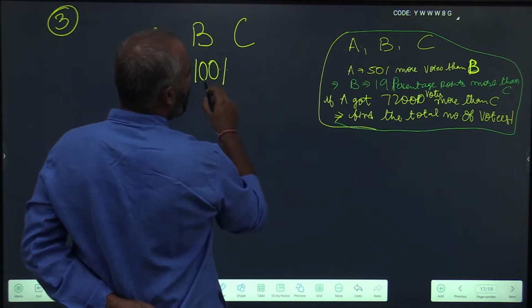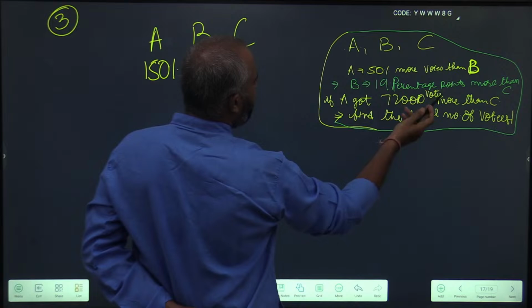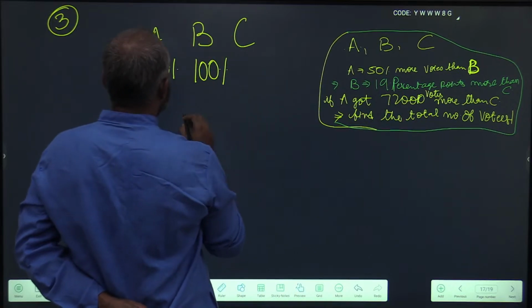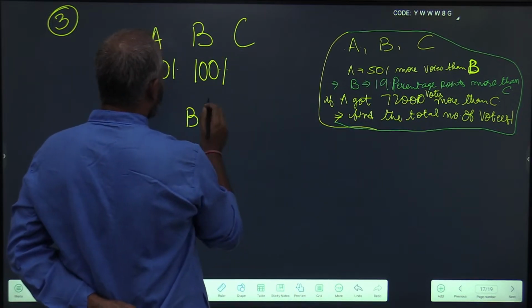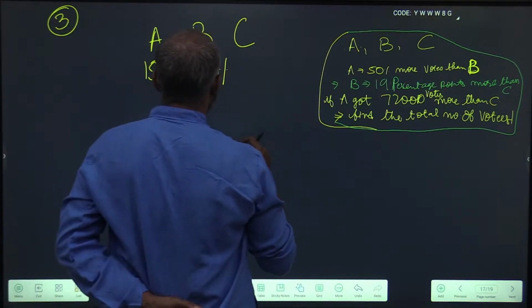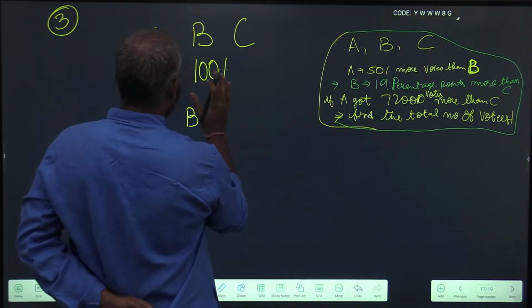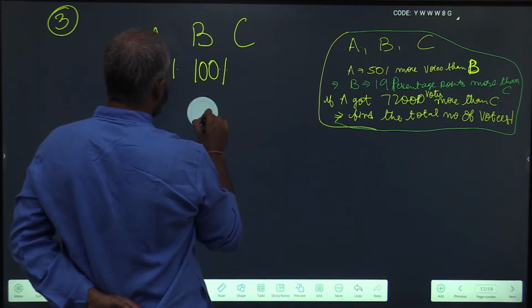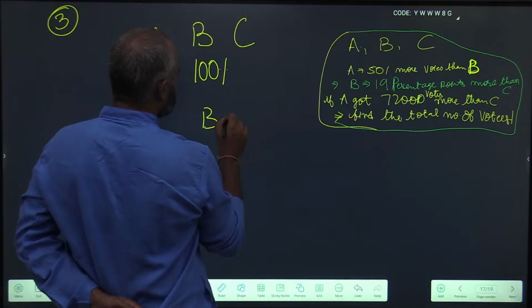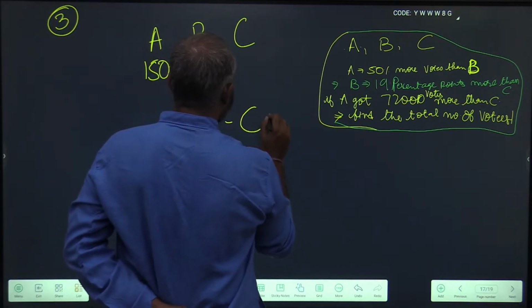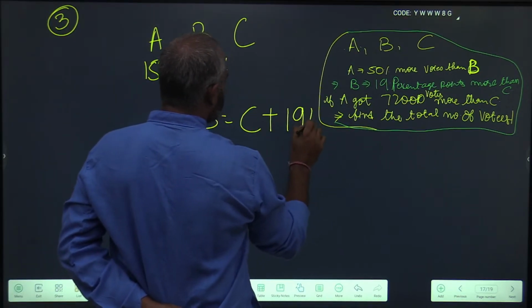Now B got 19 percentage points more than C. This is nothing but percentage points, given in hard percentages itself. So the percentage of B is equal to C's percentage plus 19 percentage points.